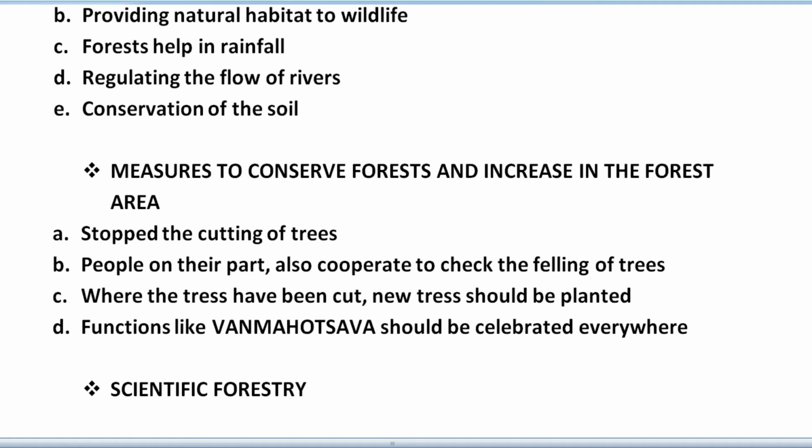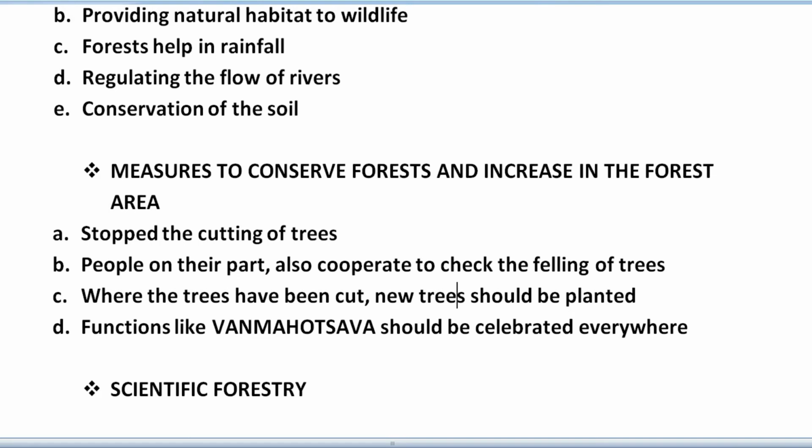It was started to save the trees. Next, where trees have been cut, new trees should be planted. So anywhere a tree is cut down, you have to plant a new tree there. Next, functions like Van Mahotsav should be celebrated every year.